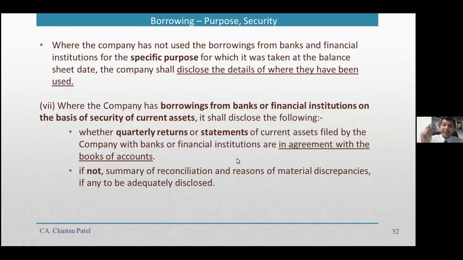Now at year end, on 31st of March, they know very well that this is going to be affecting the balance sheet. So as on year end, everything is done appropriately and the amount is matching. But during the year, the amounts provided to the bank are not correct, with the objective of getting a higher limit. So when the default happens during the year, the information provided does not match with the books of accounts. Based on that, it has been clearly laid down that the management has to put information.